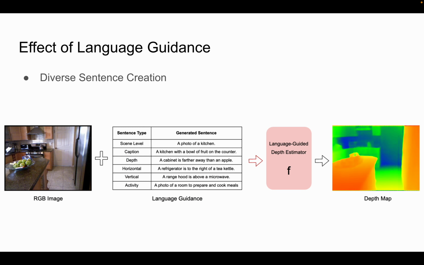Firstly, we benchmark the effectiveness of various forms of language guidance. To do that, we develop a pipeline that creates diverse natural language sentences. Specifically, given an RGB image, we use its ground truth depth and segmentation maps to generate sentences that depict 3D spatial relationships between objects. We also use image captioners to create more diversity in addition to scene level baseline instructions.